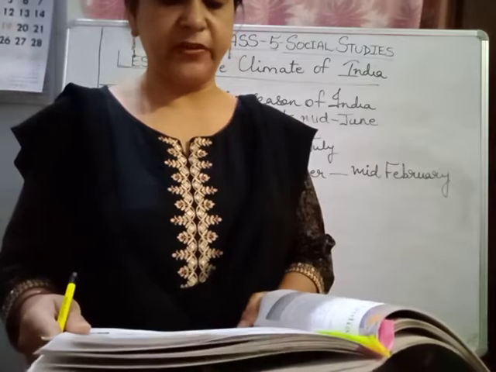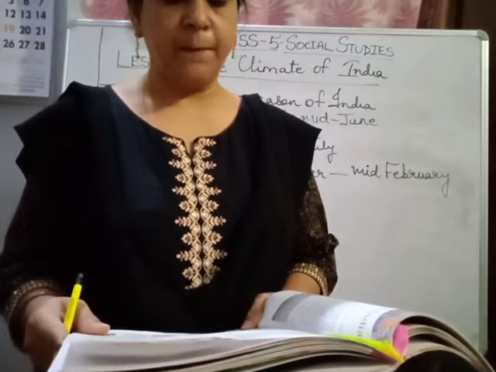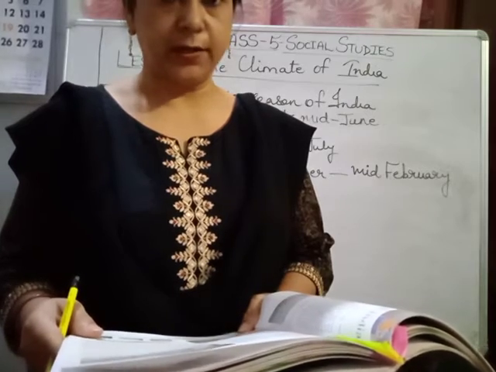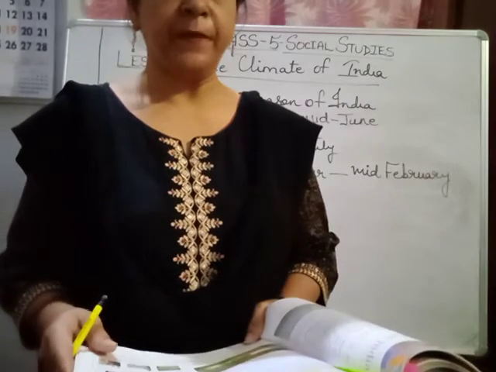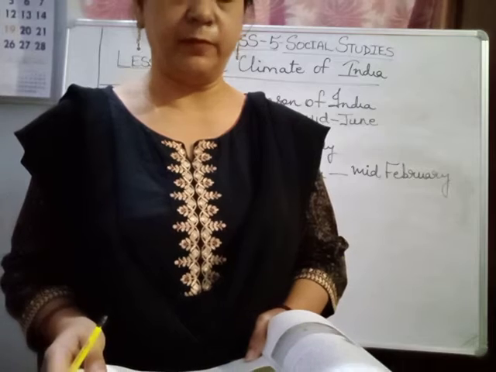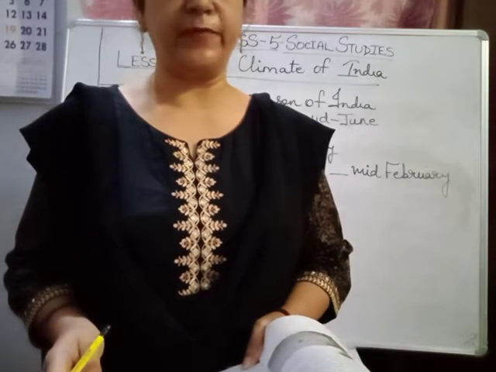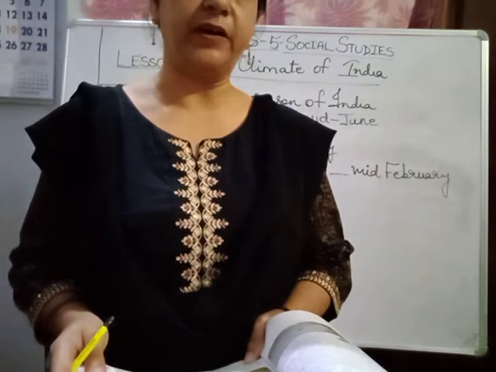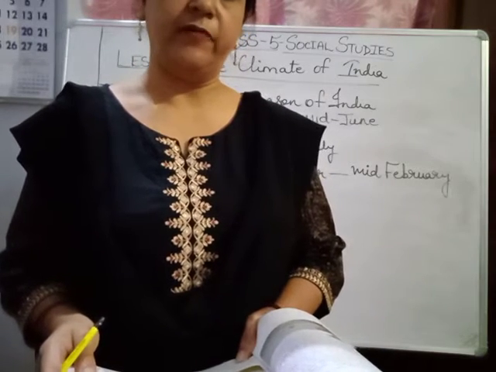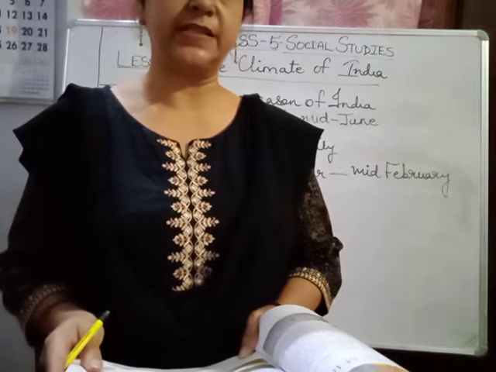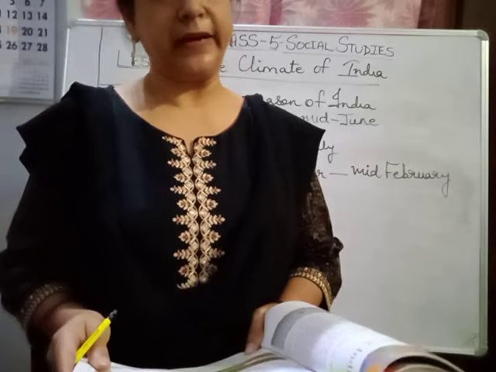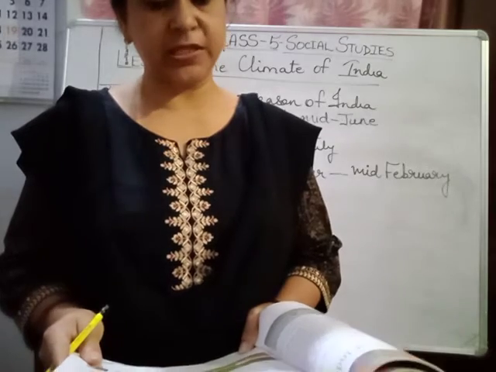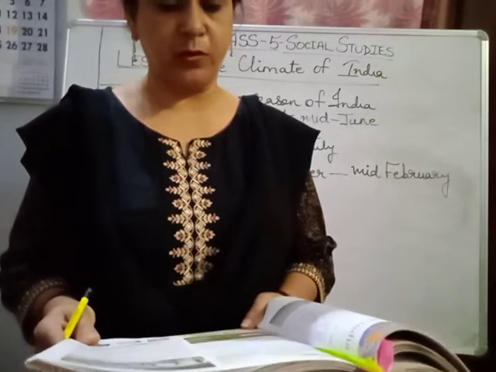The monsoon wind reaches the Malabar coast in June. By the middle of July, the monsoon reaches almost every part of our country. So, how do we have monsoons? When the winds from the west, from the Arabian Sea, rise, and from the east, the Bay of Bengal, when the winds are blowing towards the north, then we get rains, and first it reaches the coastal regions, the Malabar coast.